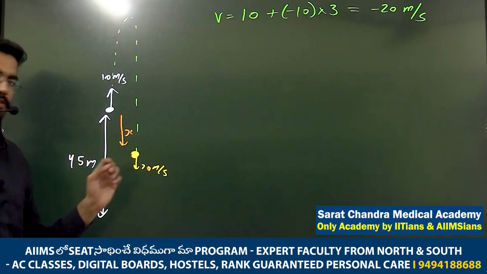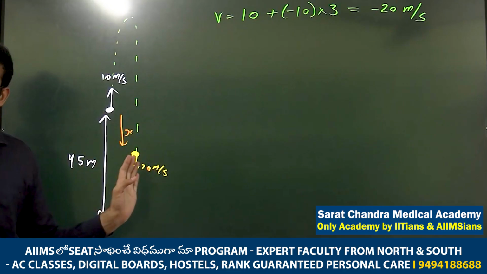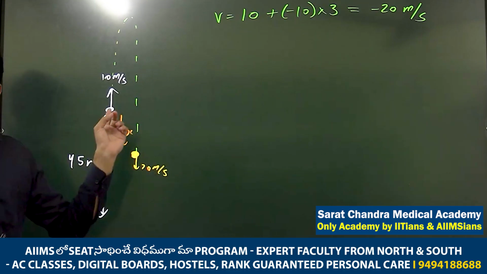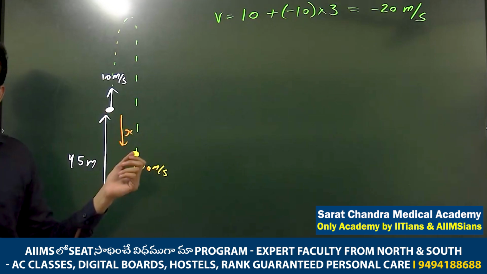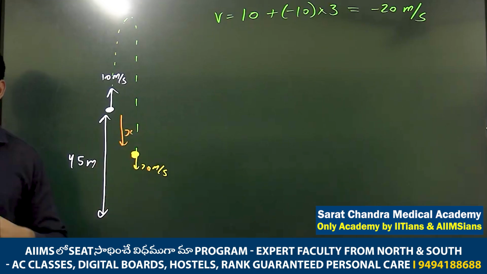So between these 2 points, what do you know? Let's say 20 meter per second you don't know. Initial velocity you know, gravity you know, and you know the time, 3 seconds, right? So what is the x displacement? How will we calculate?